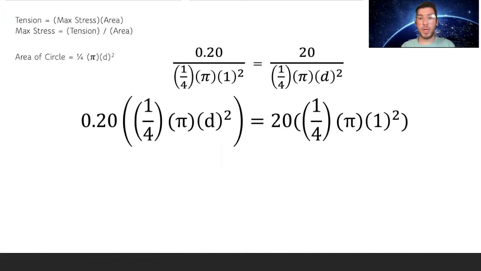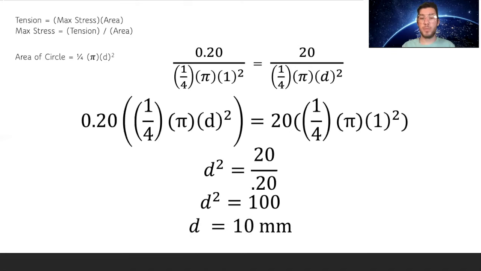So when we multiply both sides and rearrange everything, we get this equation here. Once we multiply everything out and divide, we can get our d by itself. So d squared equals 20 divided by 0.2, so d squared equals 100. Our diameter is 10 millimeters, and that is the answer we are looking for. So the diameter of the cable that can support 20 kilonewtons is 10 millimeters.